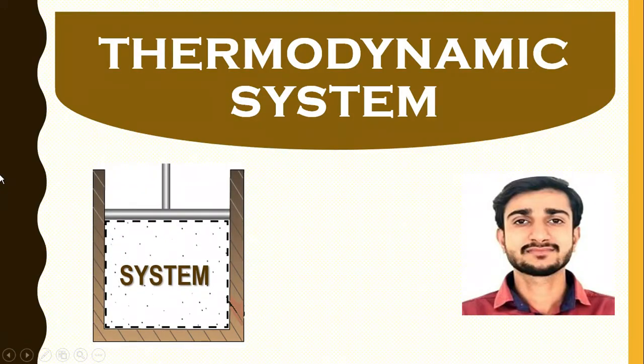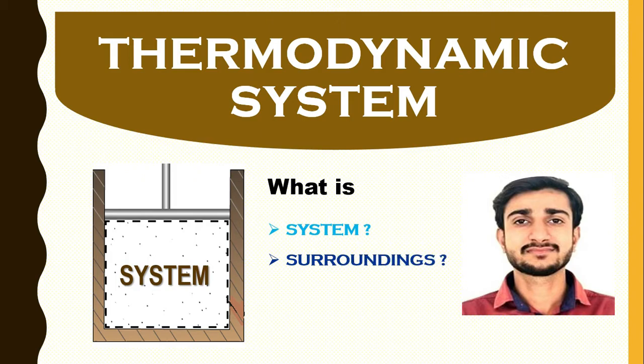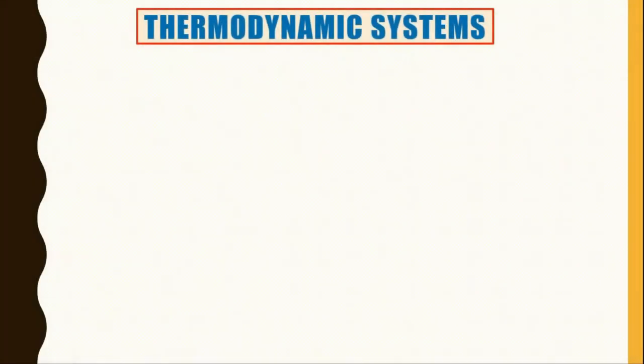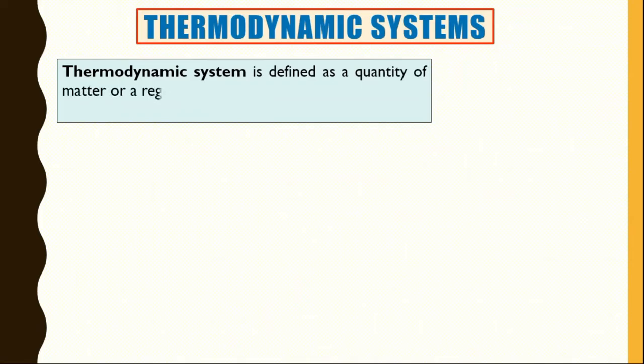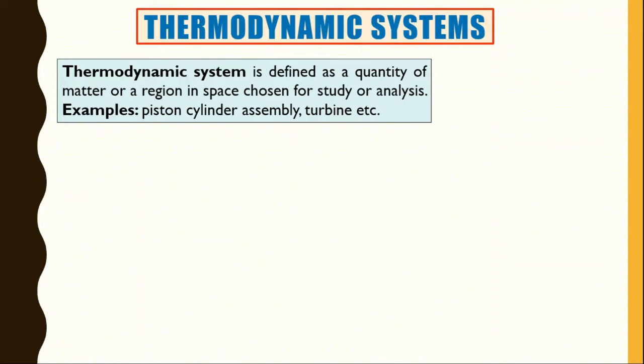In this topic, I am going to teach you what a thermodynamic system, surrounding and boundary are. So let's start with the thermodynamic system. A thermodynamic system is defined as a quantity of matter or a region in space chosen for study or analysis. So here you can consider one area or space that we are going to analyze, or study whatever will happen inside. That space is called our system.